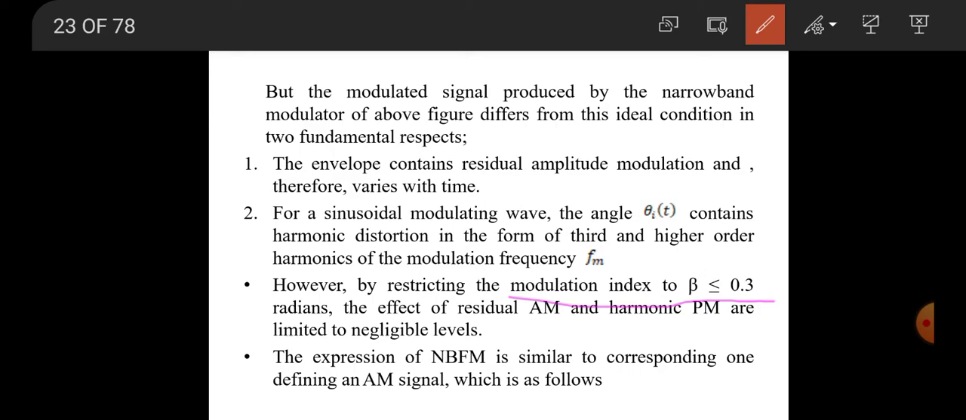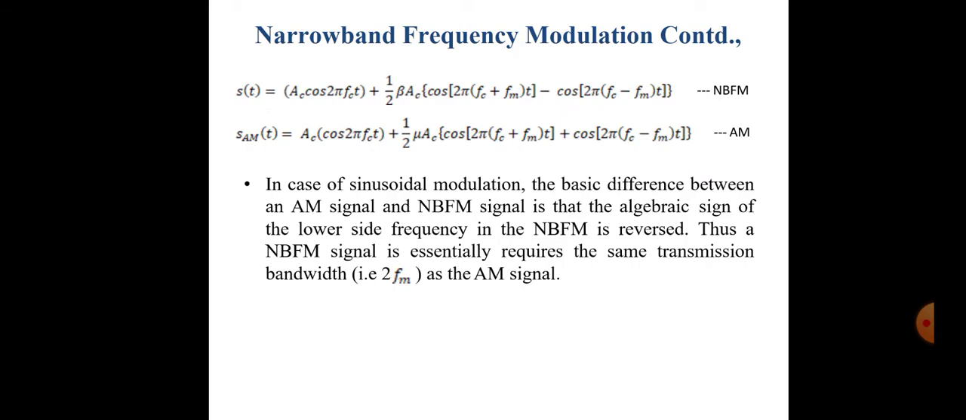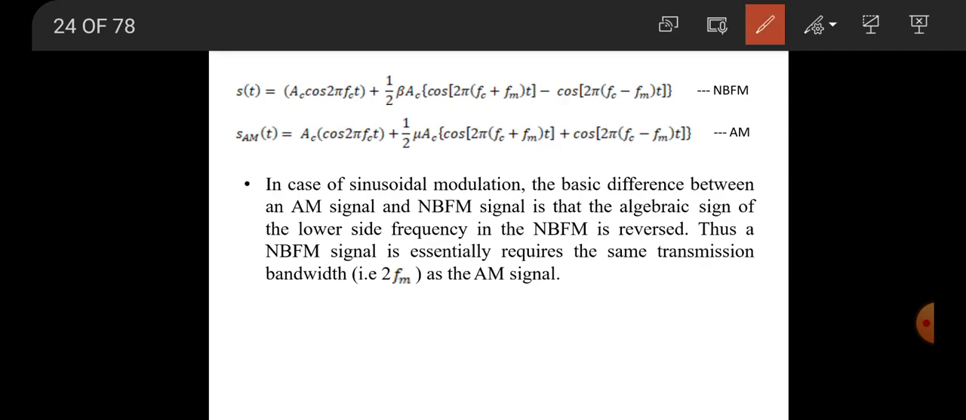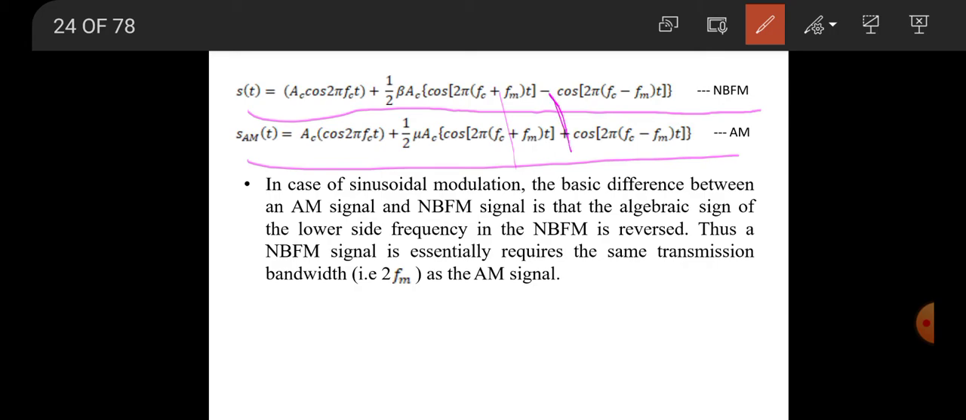The expression of narrowband FM is similar to the corresponding one defining AM, right? That we have discussed already. So this equation is similar to this. Now we have got narrowband FM, and this we already got for AM. Both are similar except for this sign. So in case of sinusoidal modulation, the basic difference between the AM signal and the narrowband FM signal is the algebraic sign. The lower side frequency in the narrowband FM is reversed. Thus the narrowband FM signal essentially requires the same transmission bandwidth as the AM signal.